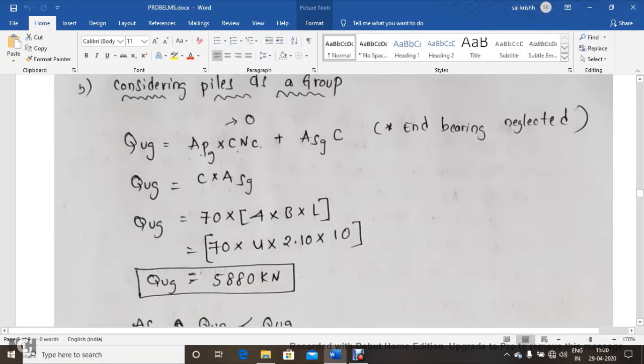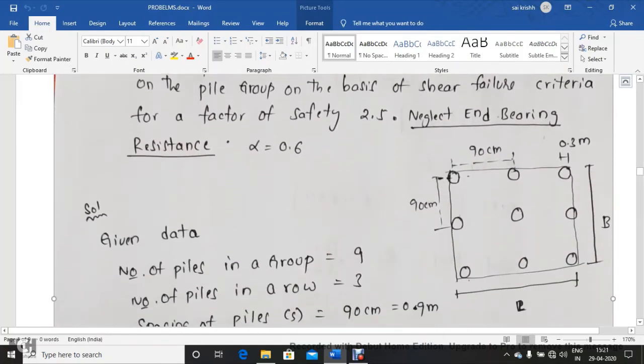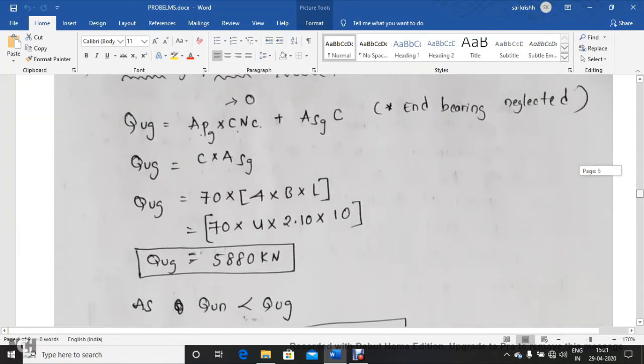So C is 70, ASG is 4 times B. Why I am specifying 4 times B is, this is a block. So for a block, the surface area, we need to consider 4 sides, multiplied by length, which is 4 into 2.1 multiplied by 10. I've got it as 5880 kilonewtons as the load carrying capacity when they are acting as a group.